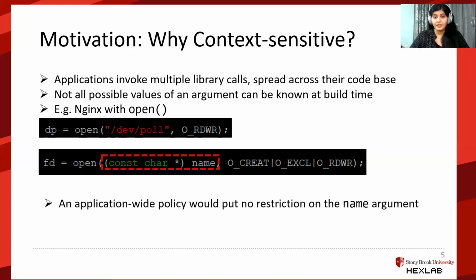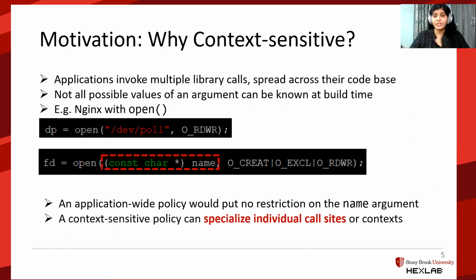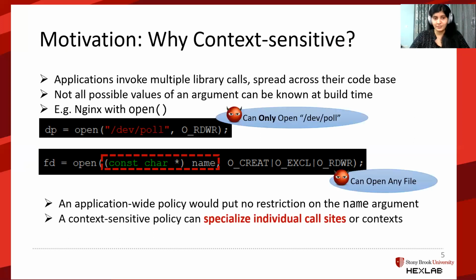Thus, an attacker, if able to exploit a bug in Nginx, can reuse these call sites and open any arbitrary files. With a context-sensitive policy, though, each of these call sites would be individually specialized. Thus, the attacker would not be able to open any arbitrary file using the first instance.